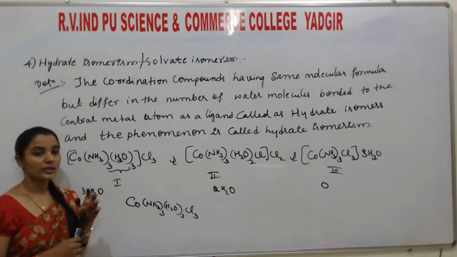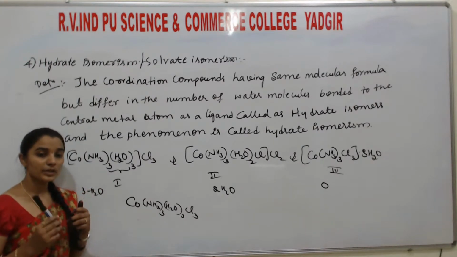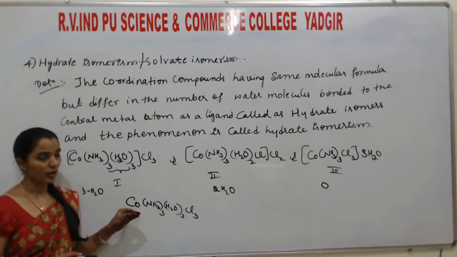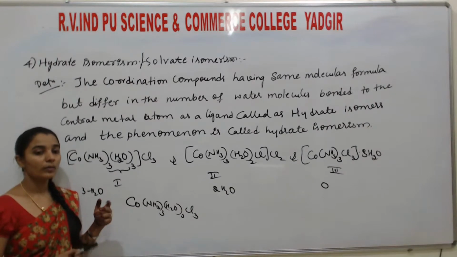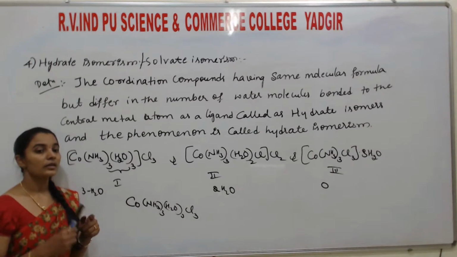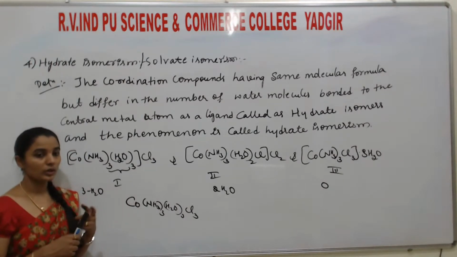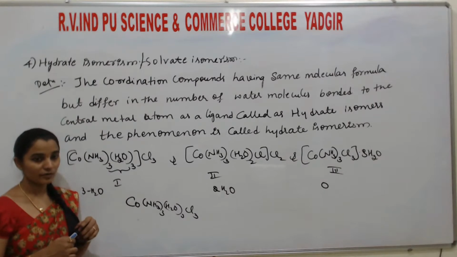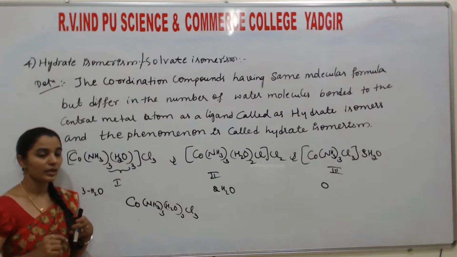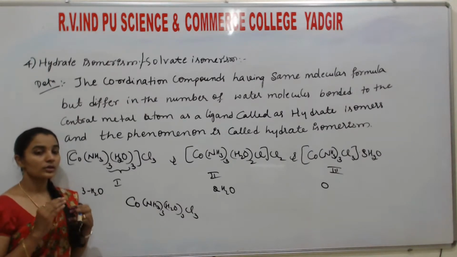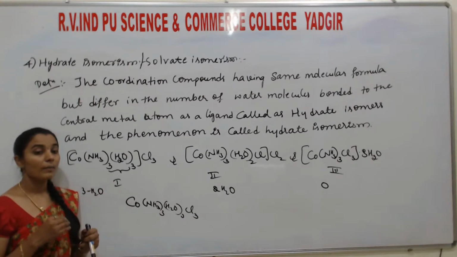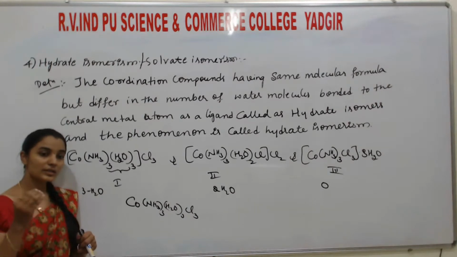Okay, so the second one is linkage isomerism. If a coordination compound is bonded to an ambidentate ligand, ambidentate means the same ligand has two or more donor atoms. For example, if we take SCN, it can bond through sulfur or it can bond through nitrogen. So in the same ligand, two donor atoms are there. So coordination compounds having the same molecular formula but showing different linkage in the same ligand.